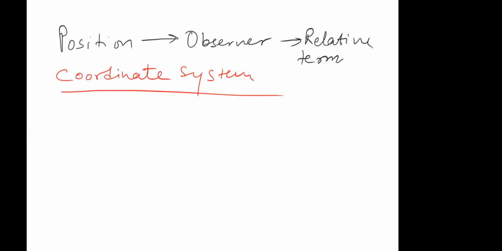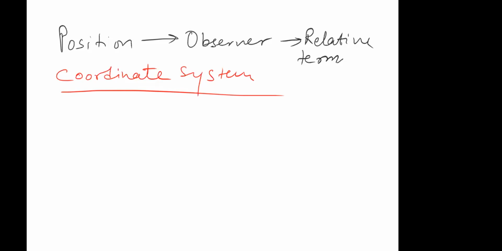Do you have any idea what a coordinate system is, if you have heard it somewhere? Like the XY axis? Yeah, graph. Very good, correct. I'll tell you a few technical things in this that you need to keep in mind, and I'll tell you the utility for that also.